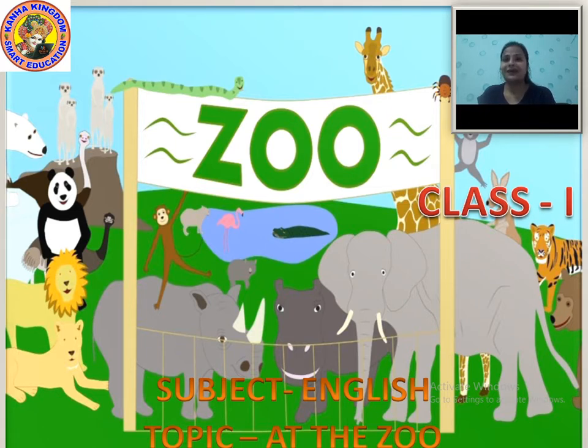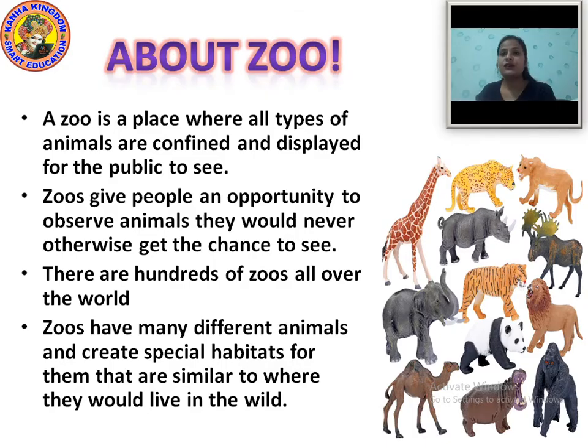So let's start today's class, okay. First of all, I will tell you about the zoo. What is a zoo? Which animals are found in the zoo? I will tell you, and then we will start our chapter, okay. So let's start. First of all, let us learn about the zoo, okay.